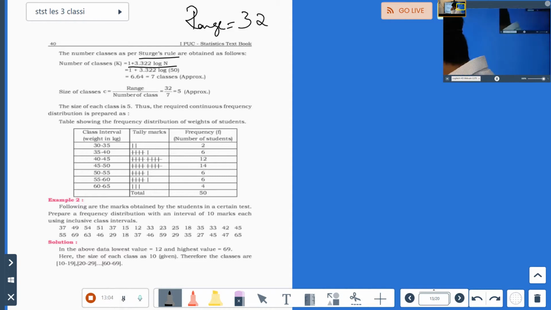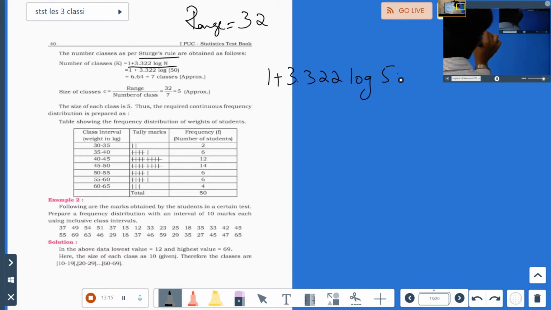Okay, so 1 plus 3.322 log n. So log of 50. How will you calculate log of 50? I'll show it to you. I'll directly write here. If you give me a moment, I'll just check and I'll tell you what is log of 50.